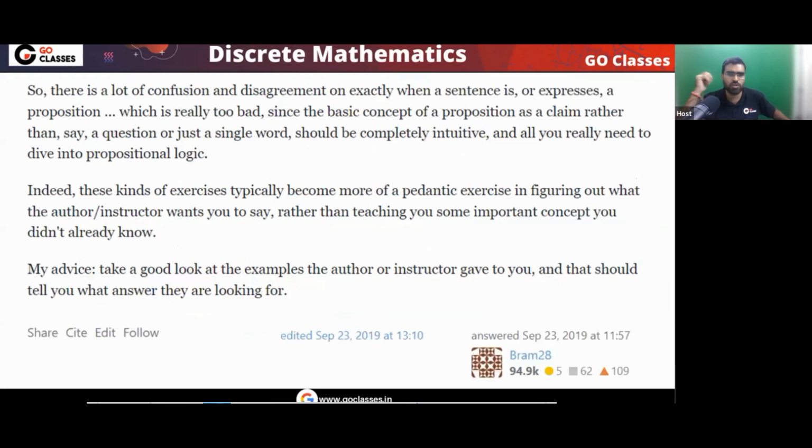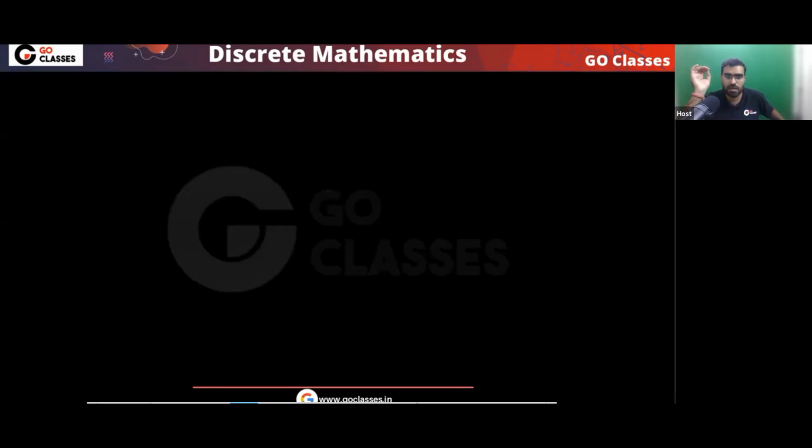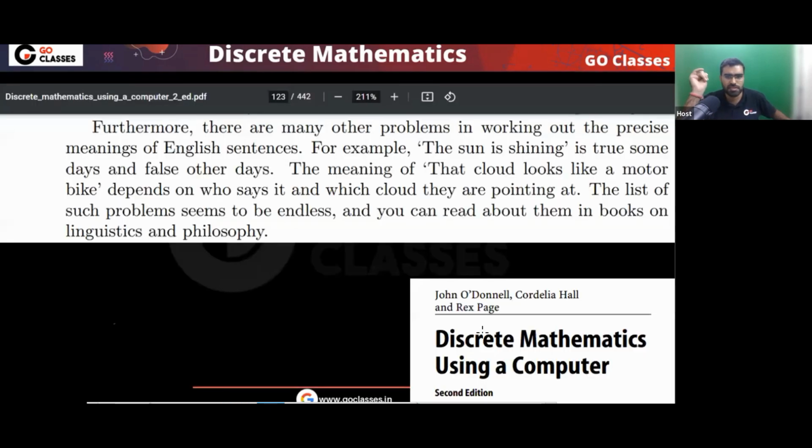Now, one more thing. So you can see there is a lot of confusion. There is a lot of disagreement on exactly which statements are propositions. Of course, that is not good. Anyway, you can just read. So basically, this is the answer. Now let me give you this screenshot from this book. This is a discrete mathematics book. You can find it on the internet. It is available for free.